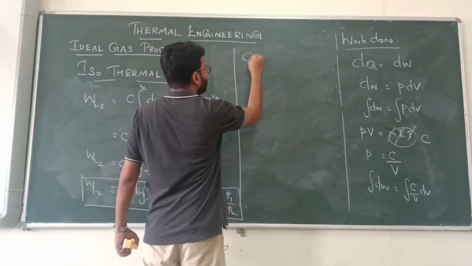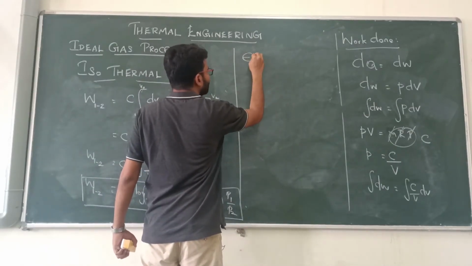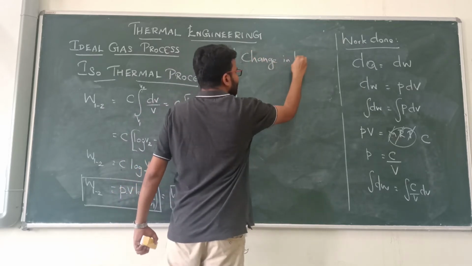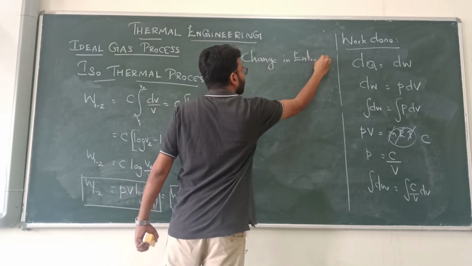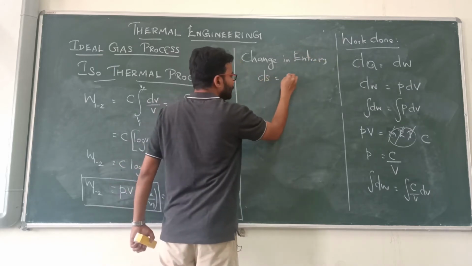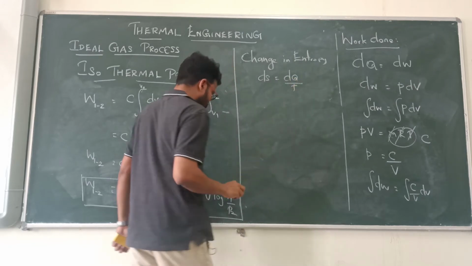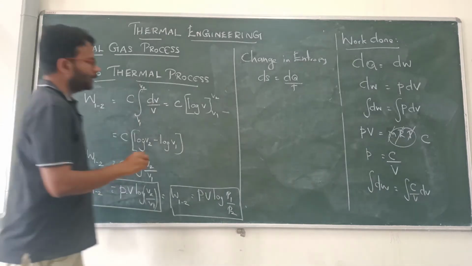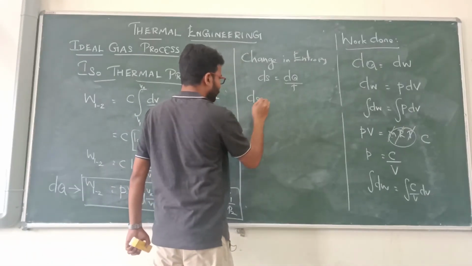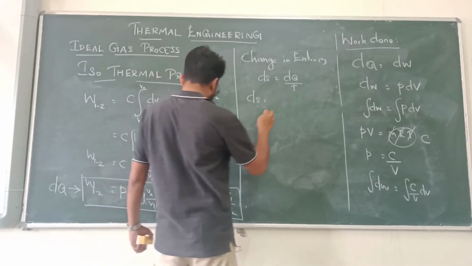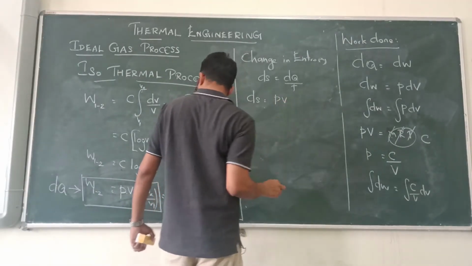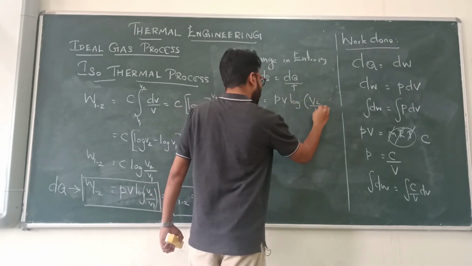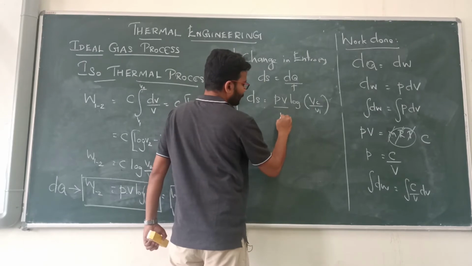Now we are going to find out the entropy change, that is, the change in entropy, dS, which is equal to dQ by T. This value is also equal to dQ. Okay, so therefore dS is equal to, what is the dQ value? P V log of V2 by V1 divided by T.